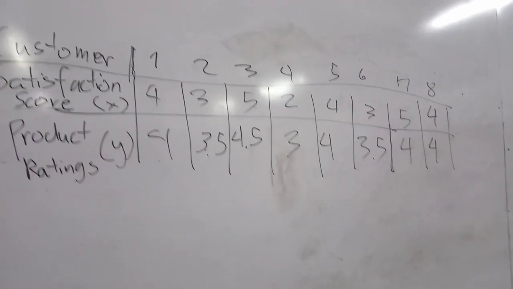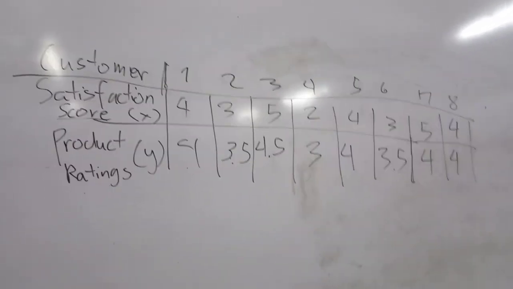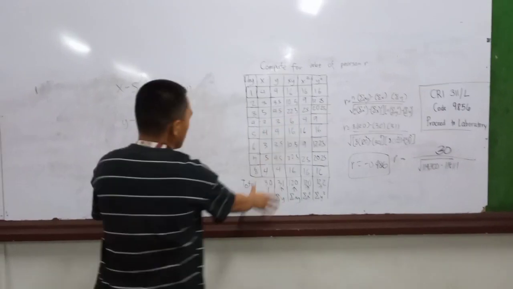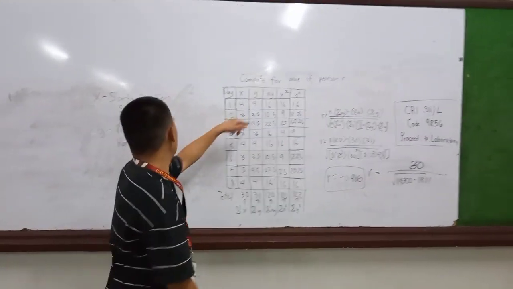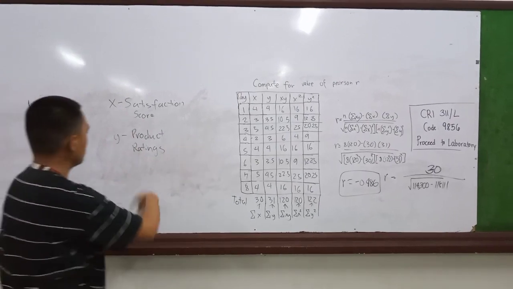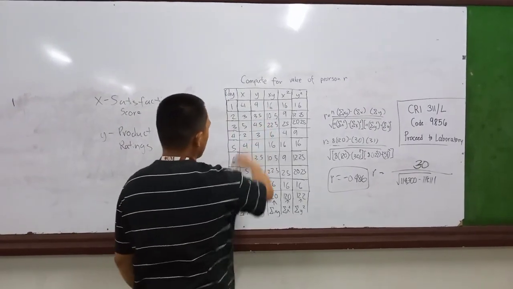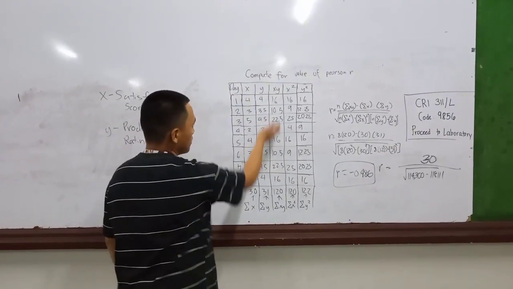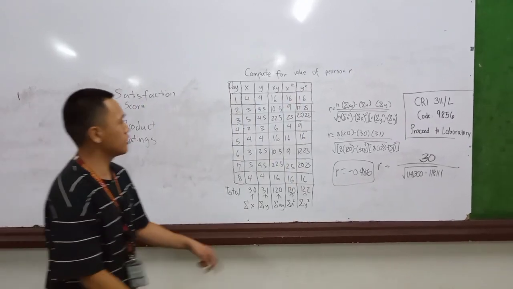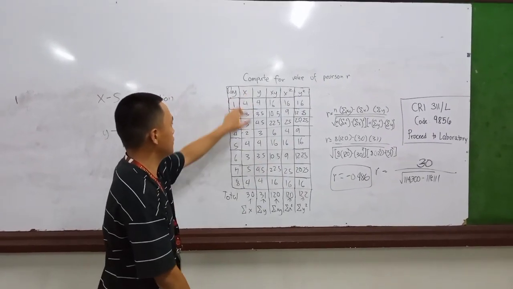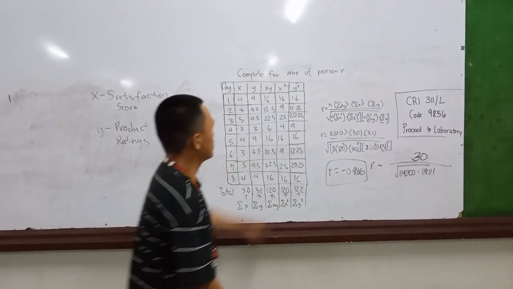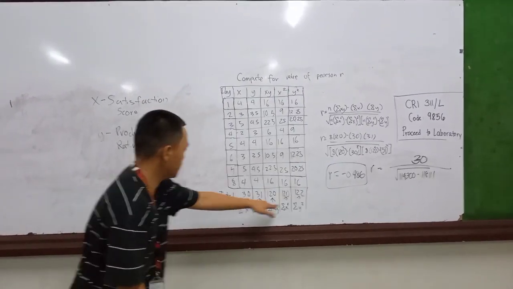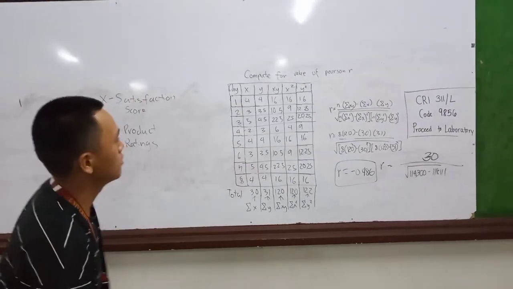So here is what we're going to use to compute the value of R. Now moving on to computing the value of Pearson R, this is the table we're going to use. Variable X means satisfaction score and variable Y is the rating. In order to get XY, you have to multiply all of the data in X and Y. For variable X squared, you have to square all of the data from variable X. Same goes for variable Y. What we're really going to focus on is the total of each variable.